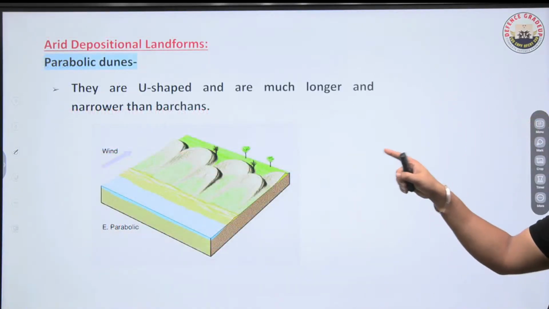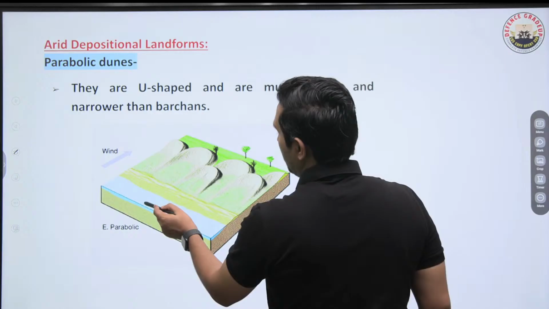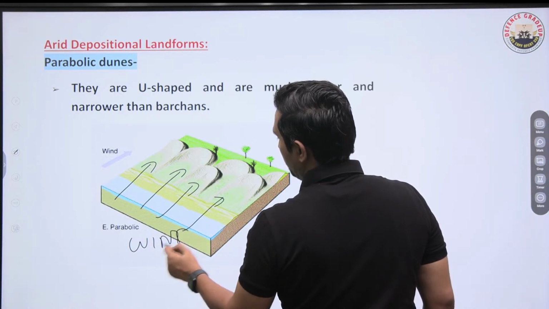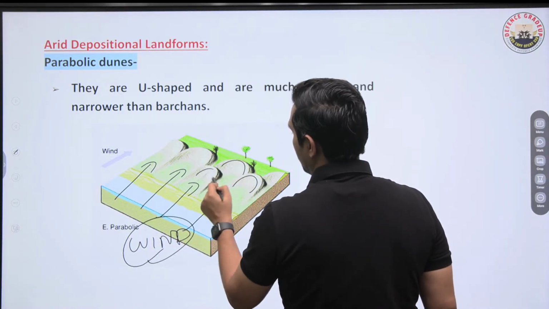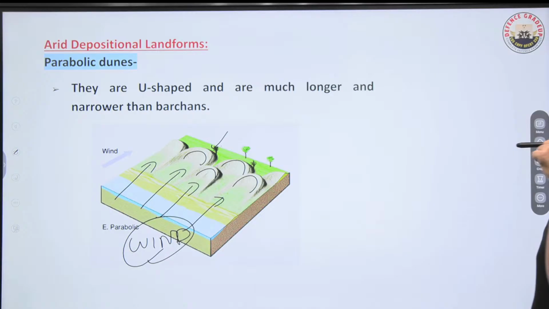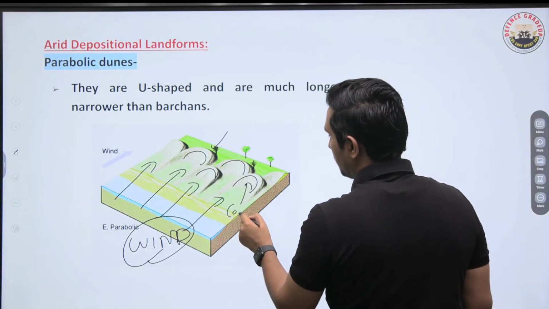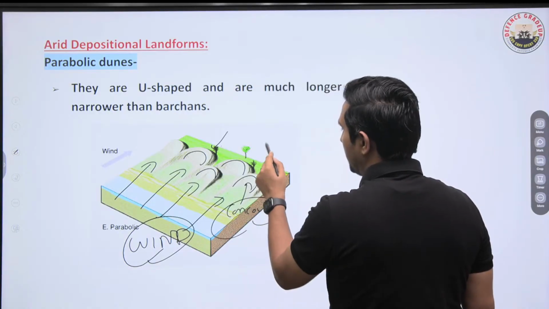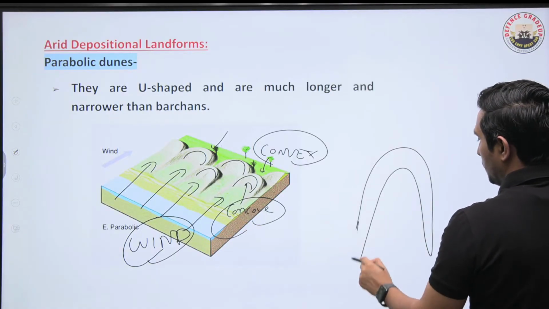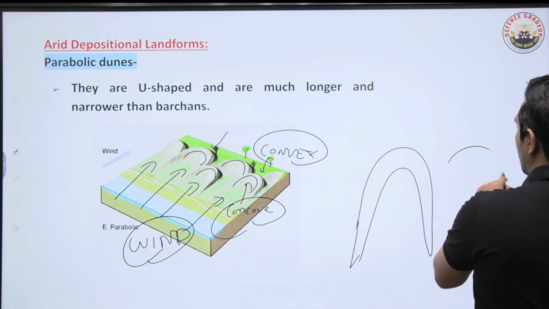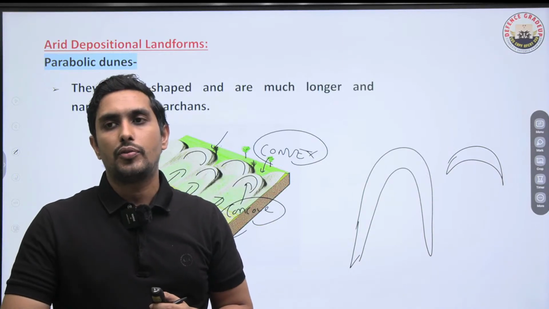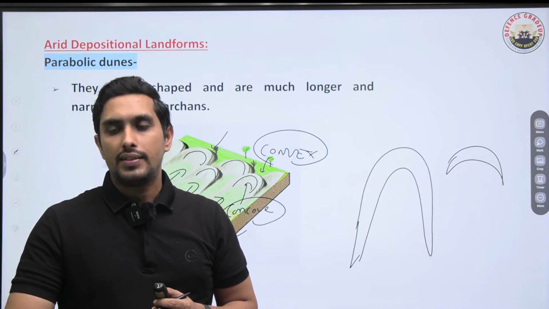If we talk about the parabolic dunes, they are like that, like wind is coming from here. Okay. So here you can see the windward side is concave like this and leeward side is convex. So you can say they are opposite of the Barchans. So here the windward side is concave and the leeward side is convex. So this is the opposite. So they are having long arms like this. So this is how a parabolic dune looks like, and this is how the Barchans look like. So they are a bit smaller. They don't have long arms. They don't have that. So we have to understand that as well. Is that absolutely clear?